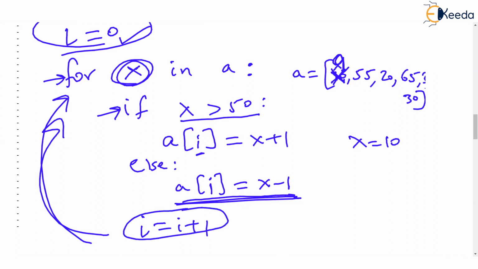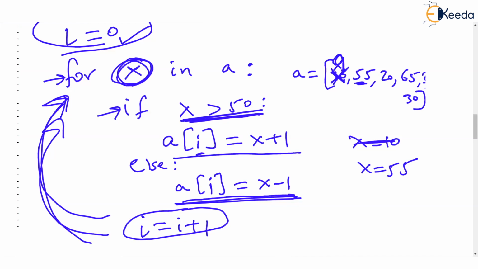So i is no more 0. i becomes 1. What happens during next repetition of the for? x will become equal to next value of a. So x is now going to be 55. If x is 55, we are asking, is x greater than 50? Yes, it is. Then this line will run. And this is a1. Come on, i is 1 now. a1 is equal to x plus 1. x plus 1 means 56. So this value will become 56.